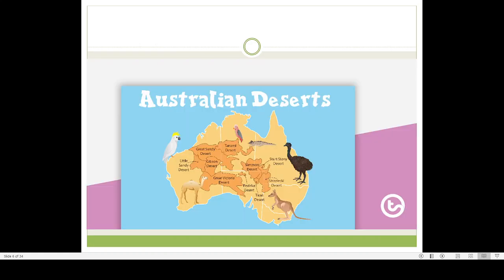You can see the Great Sandy Desert, Gibson Desert, Little Sandy Desert, Tanami Desert, Simpson Desert, Great Victoria Desert. So the middle of Australia is actually desert.